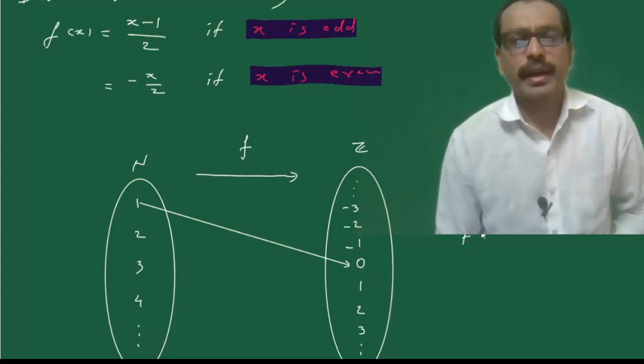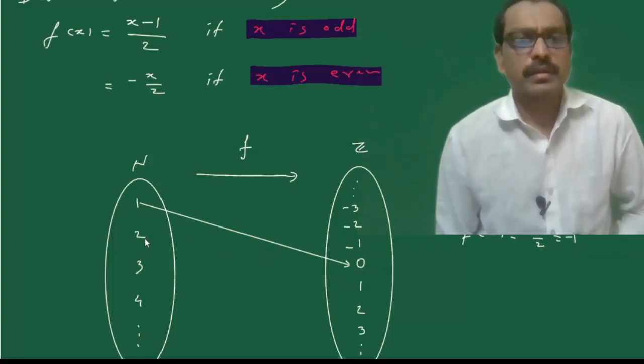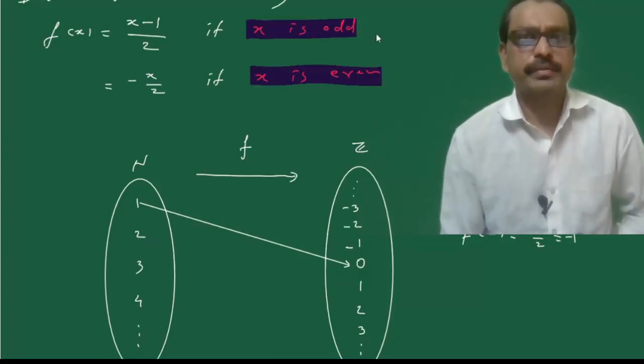If x is even, put x equal to 2, then minus 2 upon 2 is equal to minus 1. For the element 2 in the set of natural numbers, the unique image is minus 1.